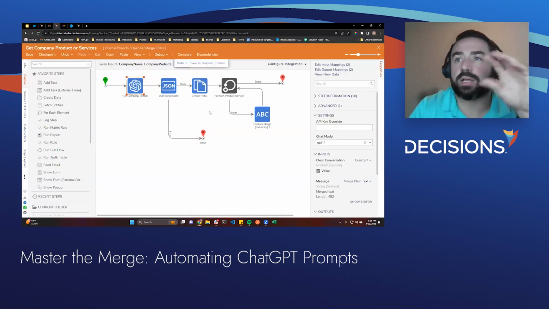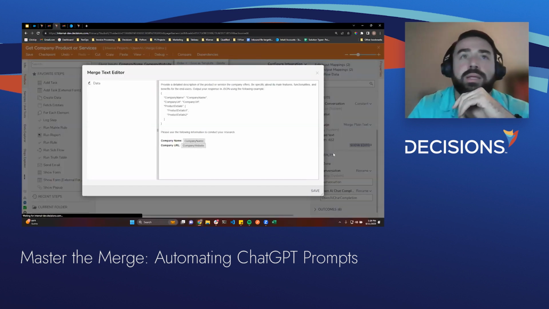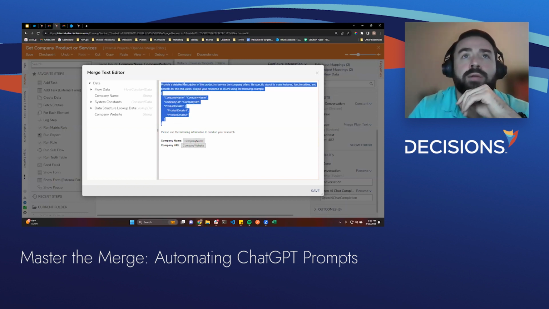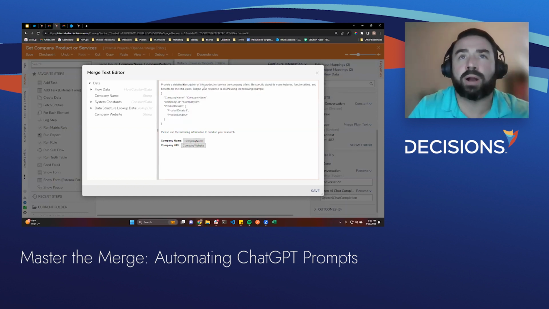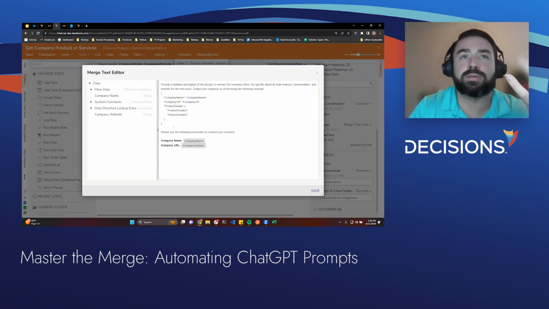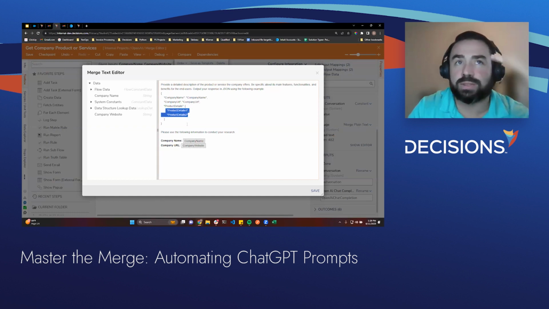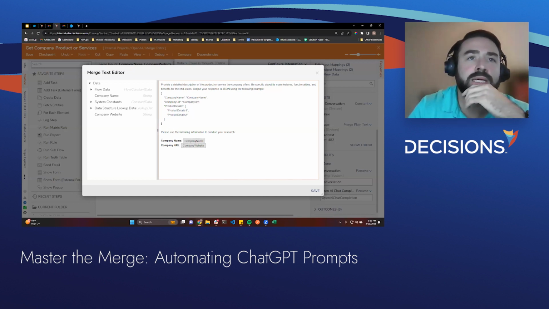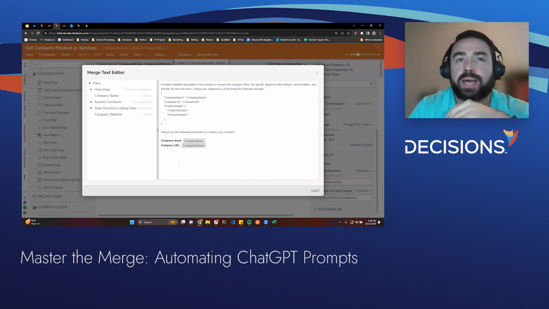So first thing, the chat completion step, it's very similar to the past use case we just did. And the message here is very similar, but we're after understanding what kind of product or service this company offers. And very similar, we have a specified output. So we have product details where it would list different details, like sometimes some companies have more than one product that they offer. So it's very detailed in this fashion. And again, we have those variables that we pass in dynamically. So this makes it very helpful.